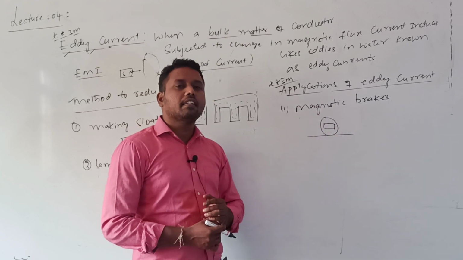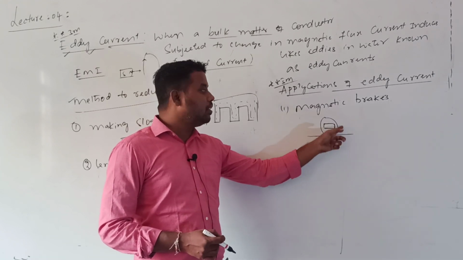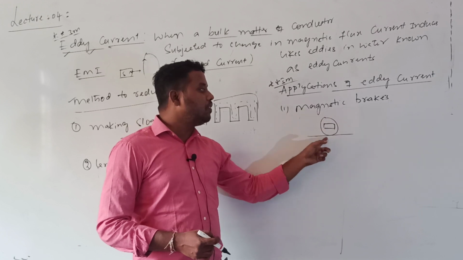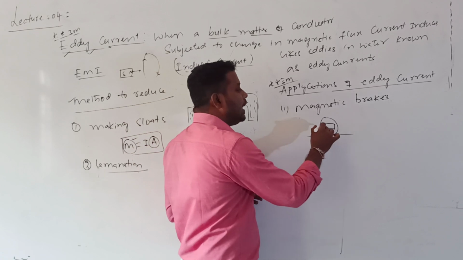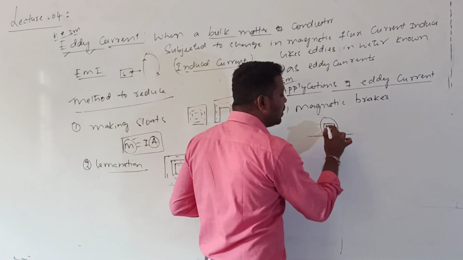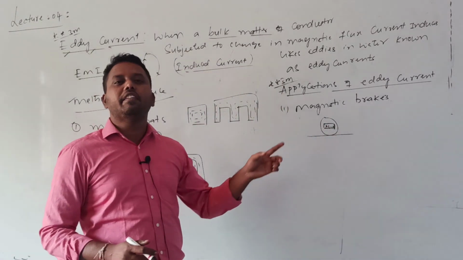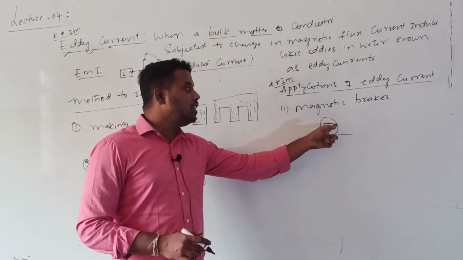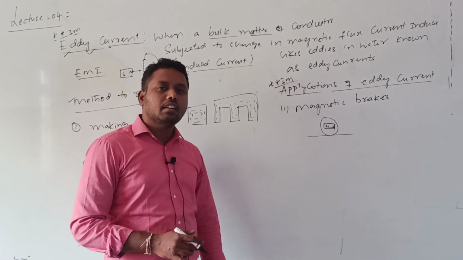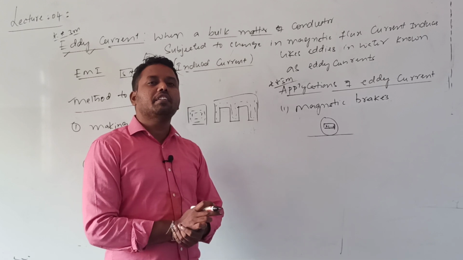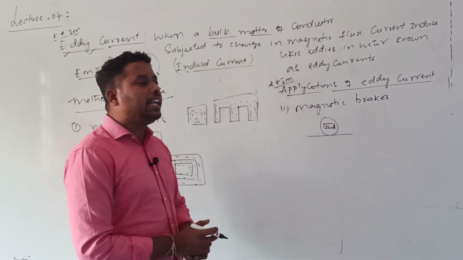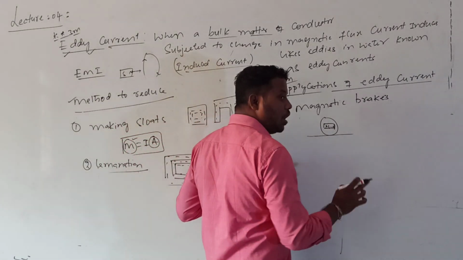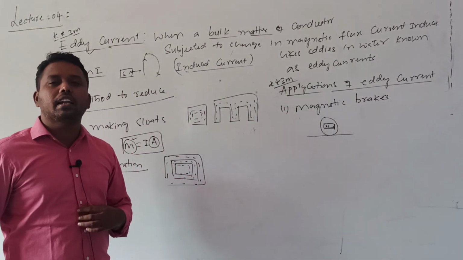a bulk conductor. So then what happens? Because it is rotating, the magnetic flux linked with the rail changes. When you activate this electromagnet, the flux linked with the rail is going to change. Due to the change in flux linked with the rail, an induced EMF and induced current will develop. That induced current will be in a direction opposite to the cause according to Lenz's law.